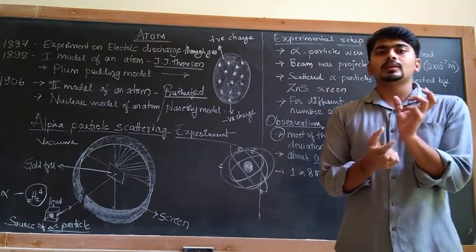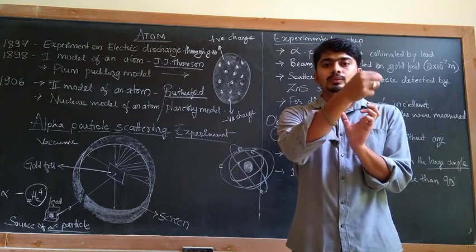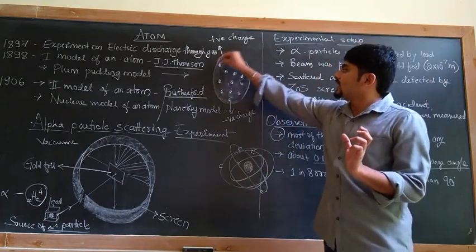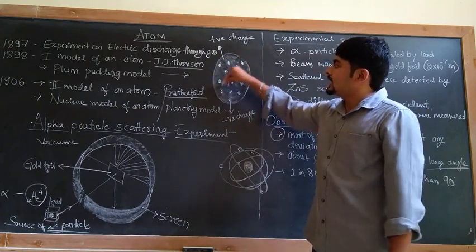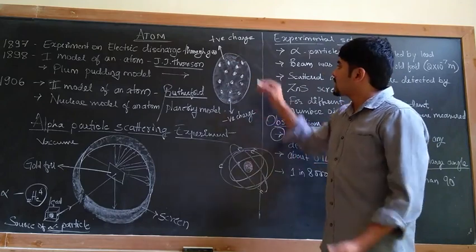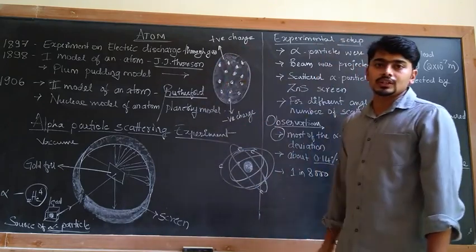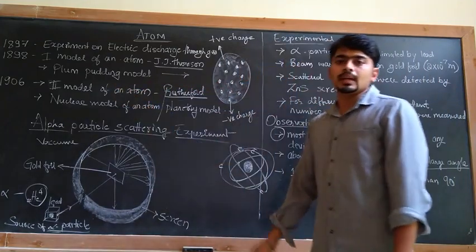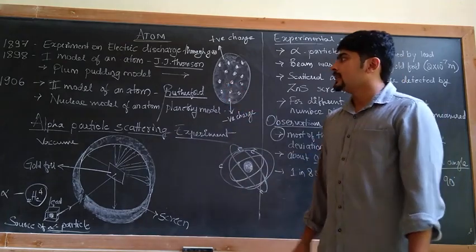Likewise the electrons are embedded in the atom, in which positive charge is uniformly distributed. So this model of the atom is called the plum pudding model, the first model of an atom.